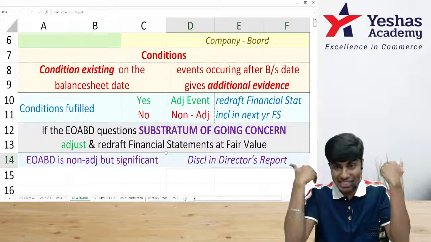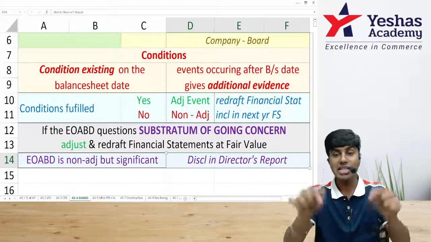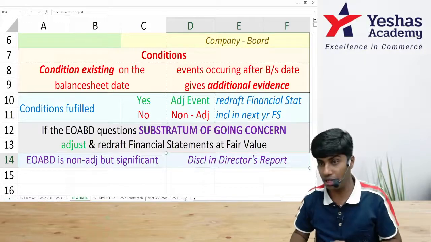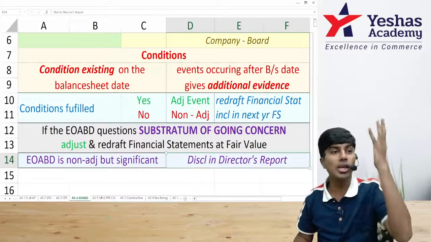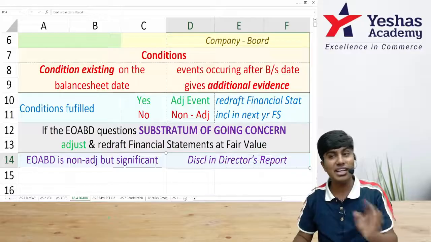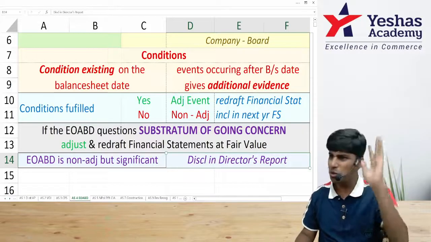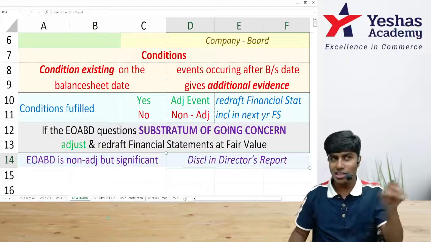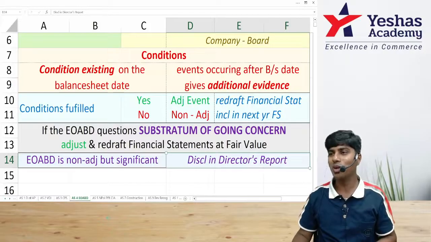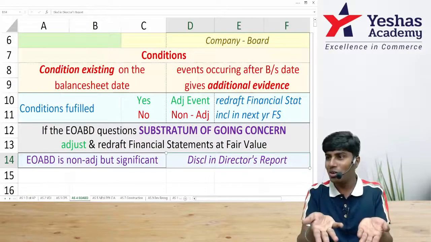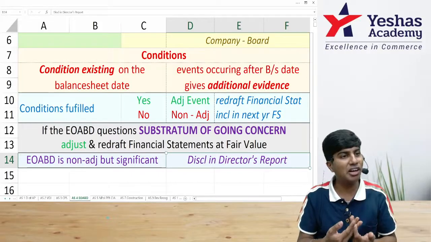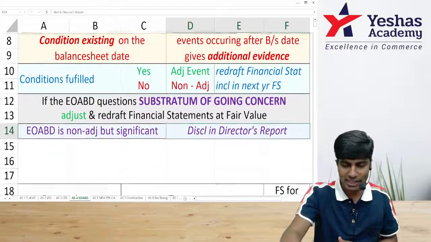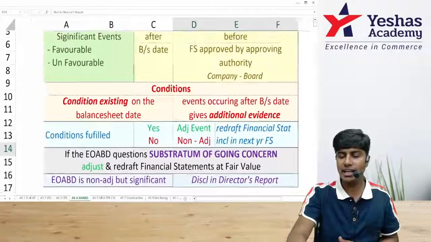making it a non-adjusting event based on conditions, still we would have to redraft our entire financial statements because there is no going concern. We have to write all the assets at its fair value, disposable value, all the liabilities at its settlement value. When I am doing it, this inventory will become 0 rupees in my books. Why? Inventory is not there, no. So how can I have NRV of that inventory? 0. So it is like I am adjusting. That's what is told in accounting standard 4.